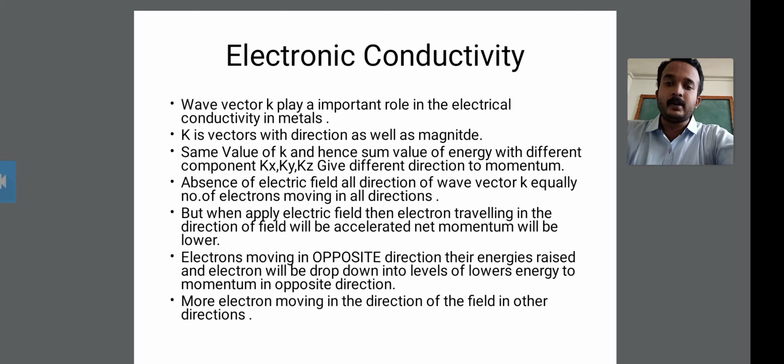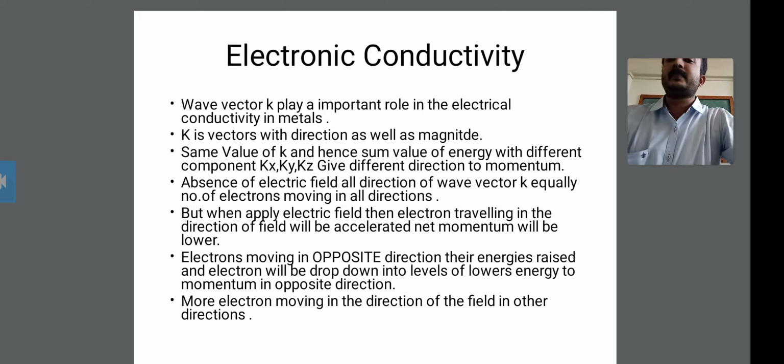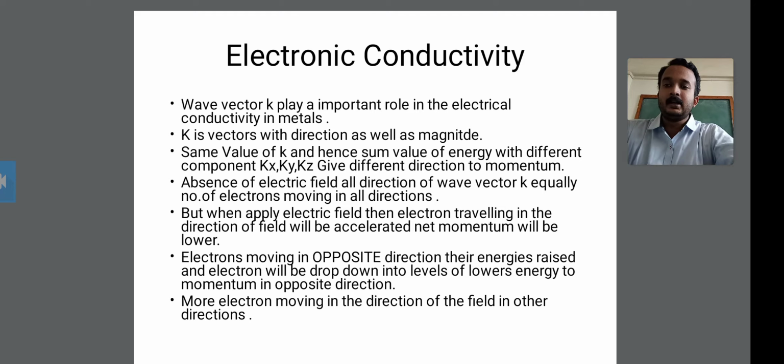This point is about the wave vector k: it plays an important role in electrical conductivity in metals.